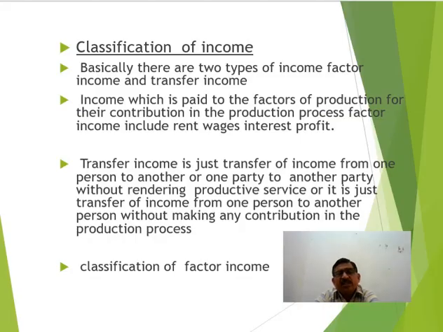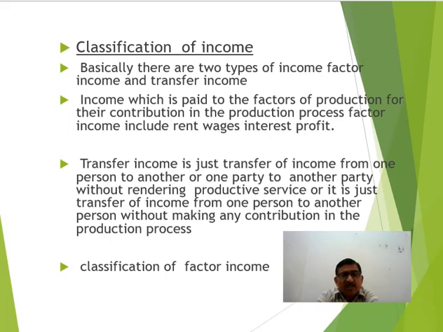Now, basically, income is classified into two parts. One is transfer income, another is factor income. Factor income, name clear, is income to the factors of production for making their contribution in the production process. Transfer income is just transfer of income from one person to another person without making any contribution in the production process.